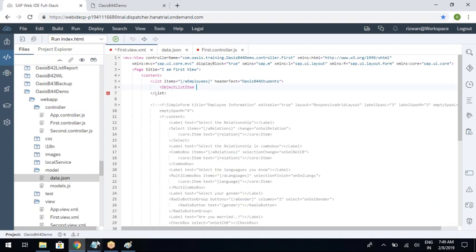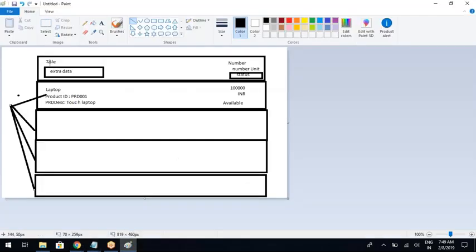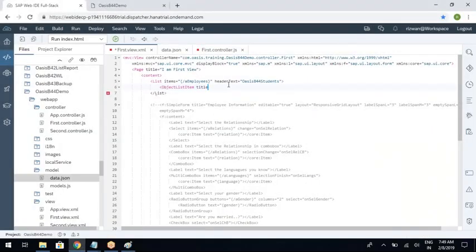Okay. Now the properties will start. Title, number, number unit. Title. So I want to display employee name as a title. So you need to just bind with the employee name. That's it. Next, number. I want to display employee ID as a number. So bind with employee ID.